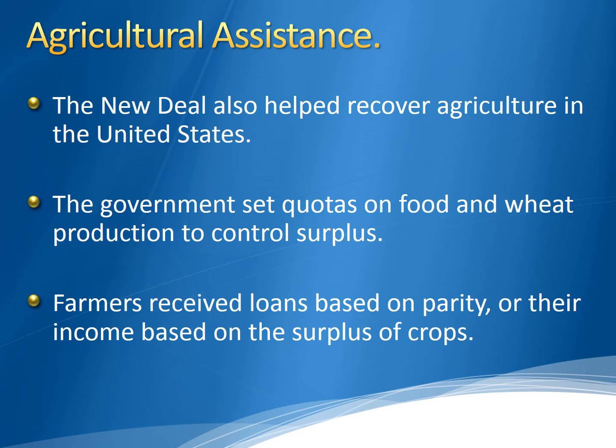Speaking of assistance, we can also talk about agricultural assistance. The New Deal also helped recover agriculture in the United States. The government set quotas on food and wheat production to control surplus, and farmers received loans based on parity, there's our vocab word, or their income based on the surplus of crops.